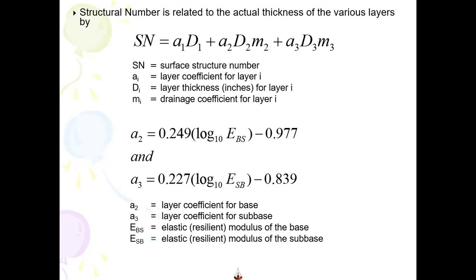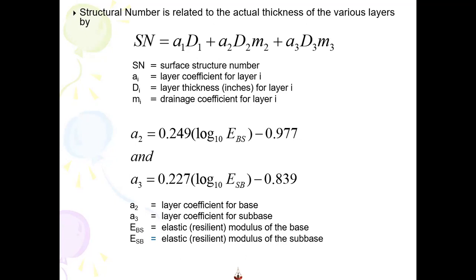And A2 and A3 you will know from the value. Again, if you plug in the value of elastic modulus of base of say 30,000 psi and subbase of 15,000 psi, you will find A2, A3, or the values I have shown to you in the table. This is normally what we use in Pakistan.